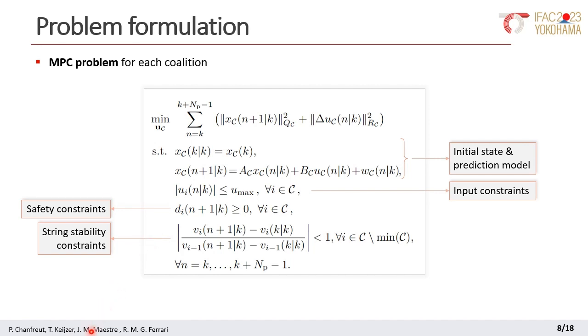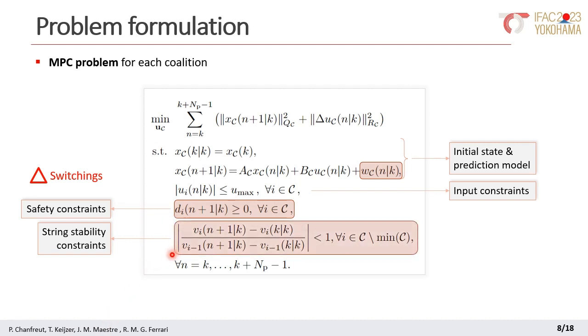However, it is not straightforward to solve or work with this formulation for multiple reasons. First, this constraint is influenced by the effect of WC, which depends on the current and future decisions of the car preceding cluster C, which is unknown. Second, given the switching between different partitions, we also run into recursive feasibility issues regarding the safety constraint. Note that it may not be possible to satisfy this constraint if the vehicles are not sufficiently spaced or if they approach the preceding car with a high speed or a high acceleration. Third, this constraint is nonlinear, which also complicates the problem solving.